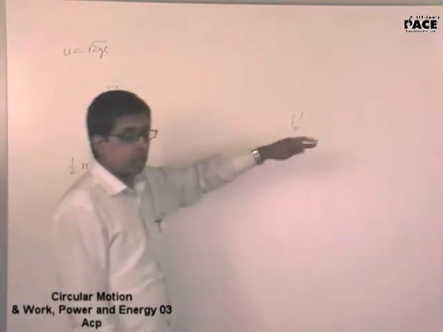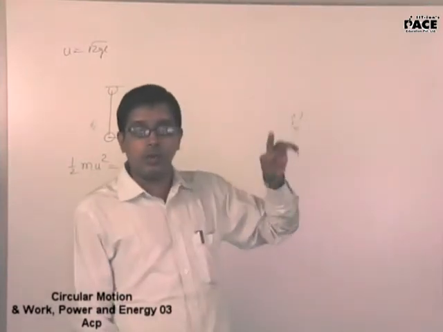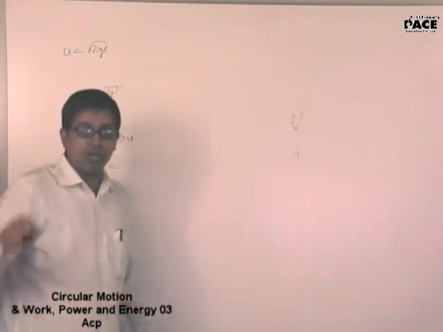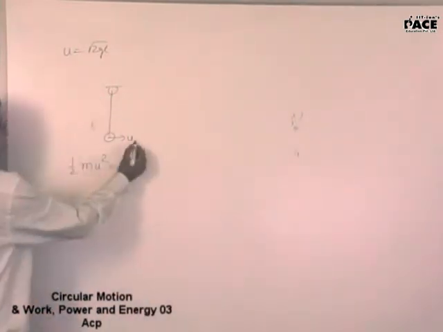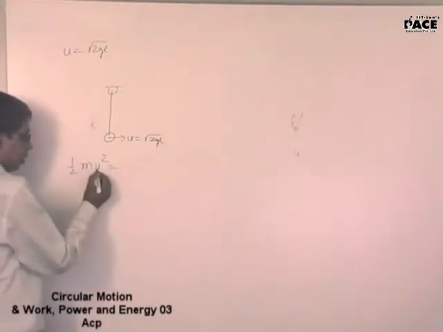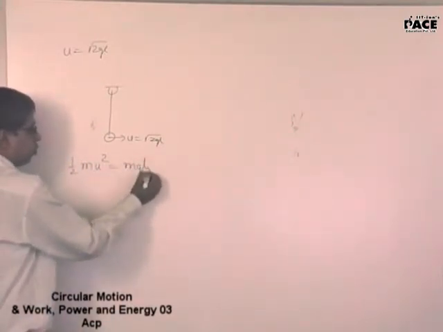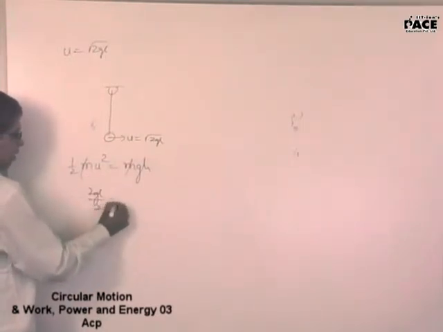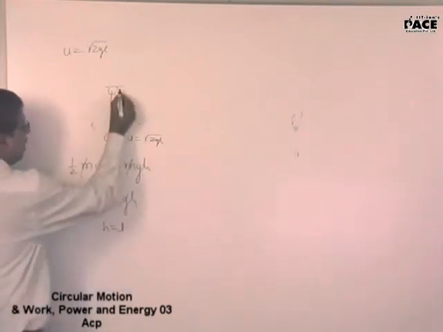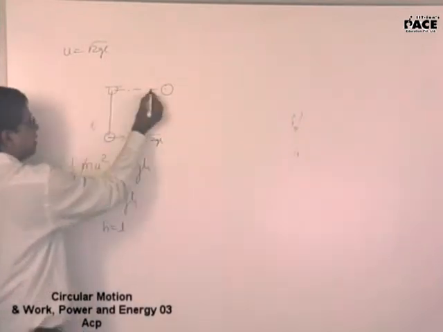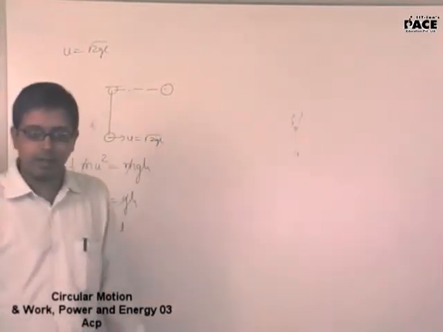Because there I have u less than root over of 2gl and u greater than root over of 2gl, so I should analyze the situation further. So if I give root over of 2gl velocity at the lowermost point, 2gl by 2 is gh, so h is equal to l. That means it will come exactly to the horizontal position.